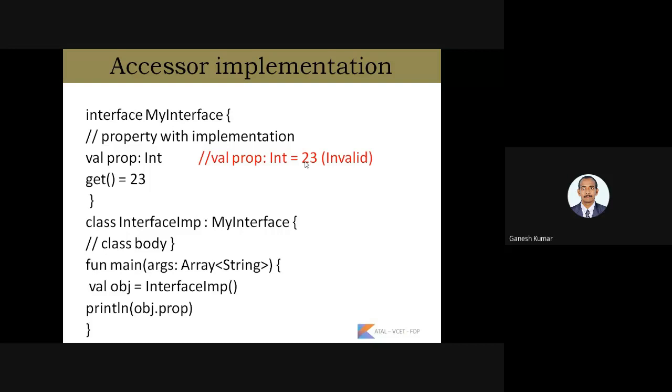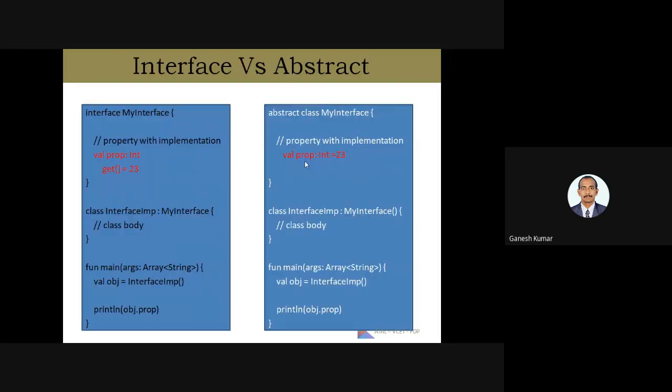So second comes the class implementing my interface. Here we have created an object, and with the help of the object we can access the variable declared inside the interface. This slide shows the exact difference between the interface and the abstract class. In the interface we declare the variable and assign the value with the help of a function, whereas in the abstract class we are directly initializing the variable.